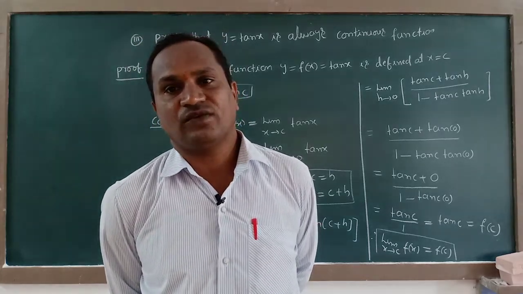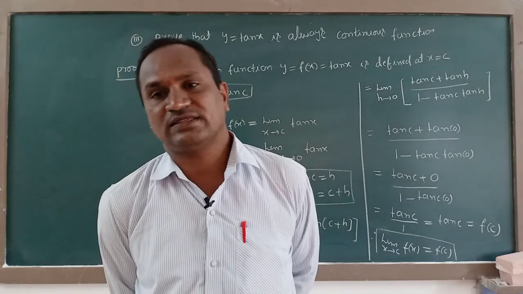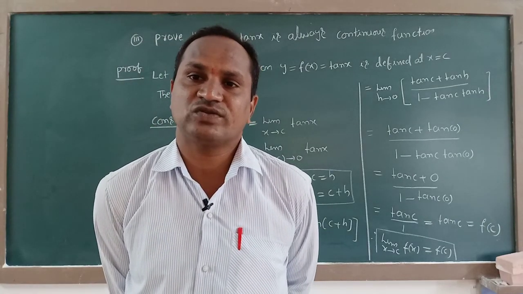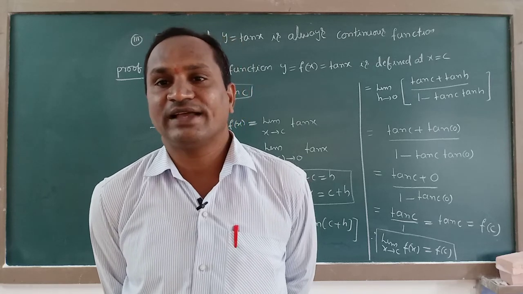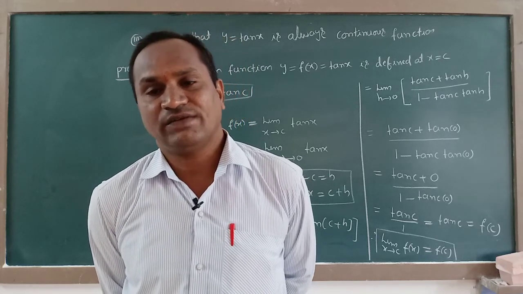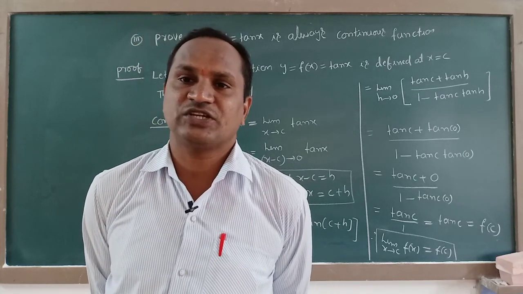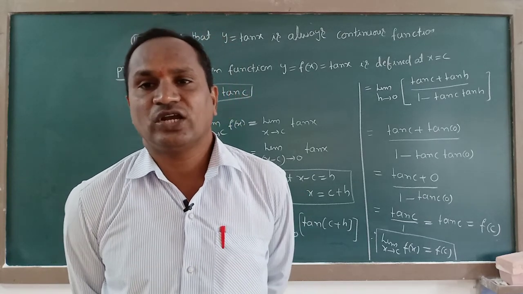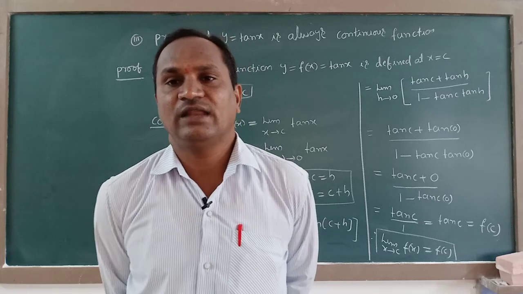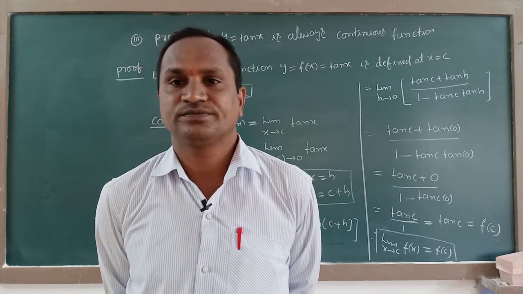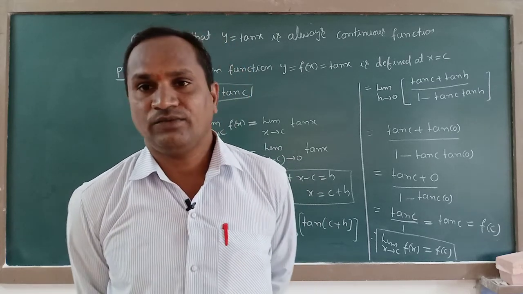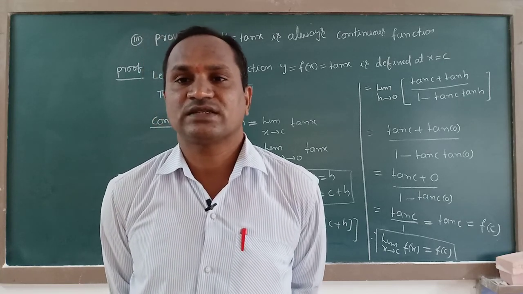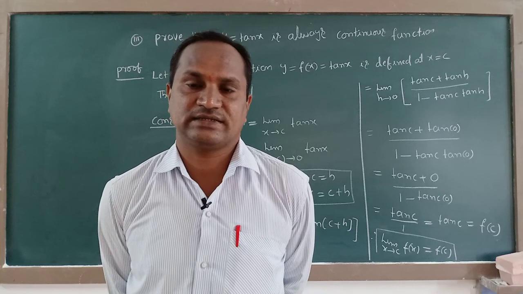In case of constant function, the line is moving continuously. In case of identity function, the line is moving continuously. There is no stopping to those lines. That's why we call them continuous functions. Even trigonometric functions are continuous functions, as shown by the graphs also. That's why one formula is there to show continuous functions, that is limit value is equal to function value. Any function satisfied by this formula, we can tell those types of functions are continuous functions.